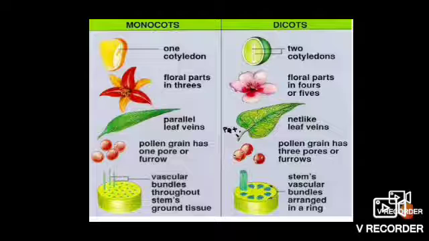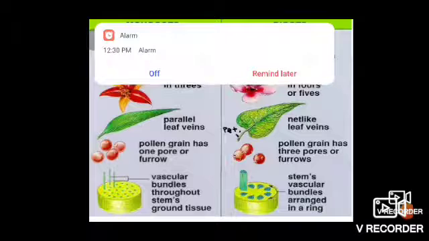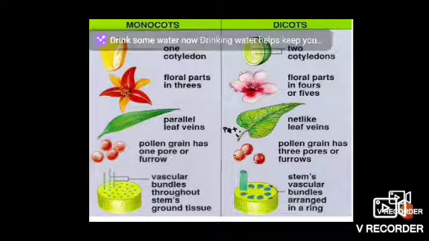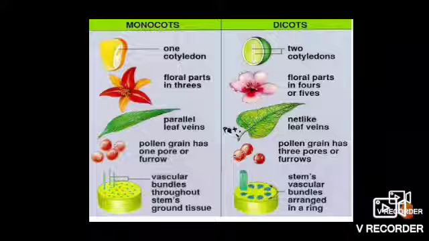Then we learned the difference between cryptogamy and phanerogams, and between monocot and dicot. I hope you have all understood well from this video.